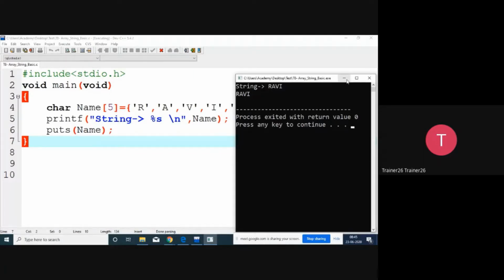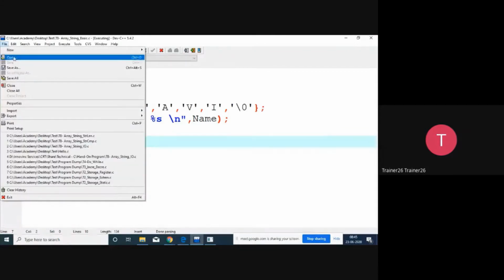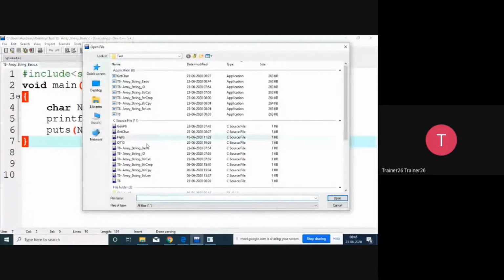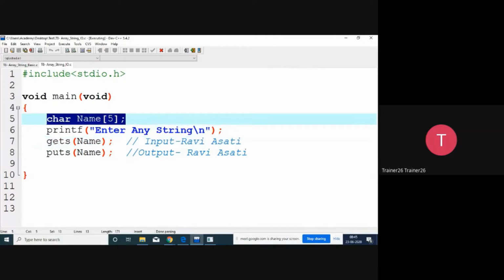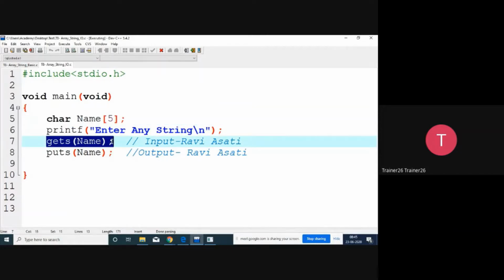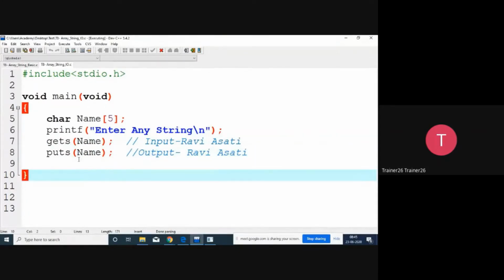So now what we are going to do is take an input and then display it. That is regarding the IO. I just want to read any string from the user. So now I'm taking the string from the user with the help of gets, and then after that puts. These are the functions through which we can give any number of words or any spaces. It will terminate only at an enter character.